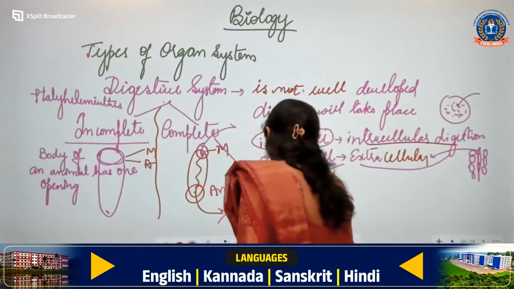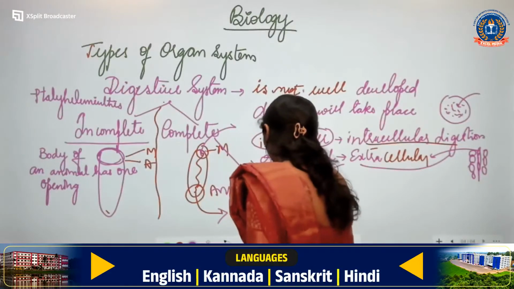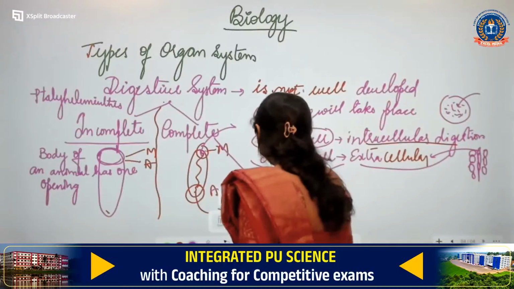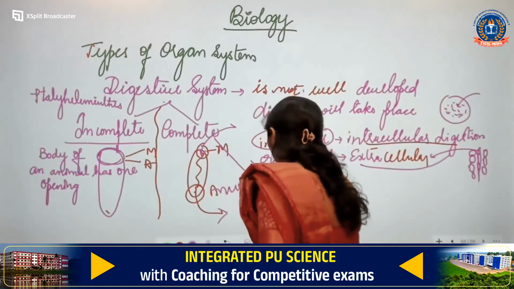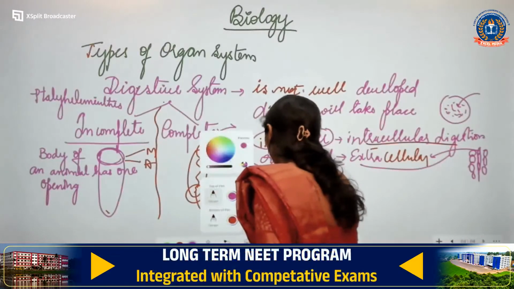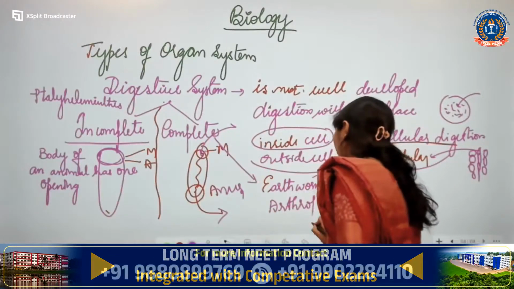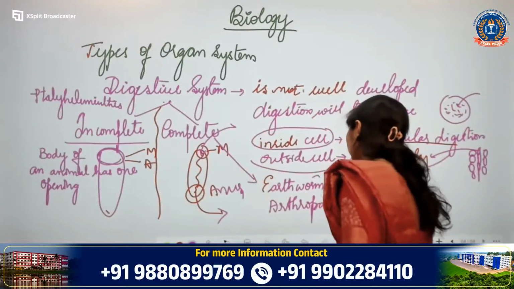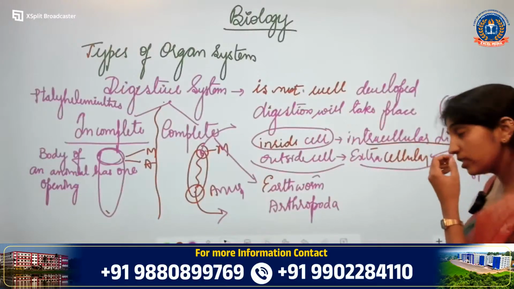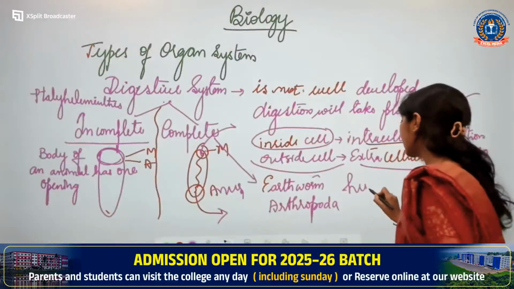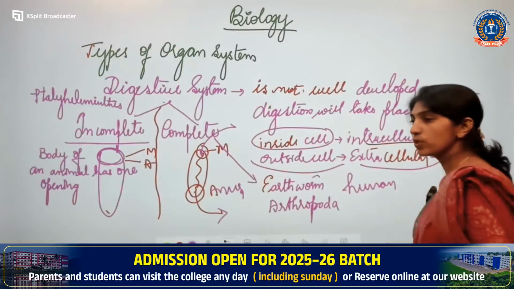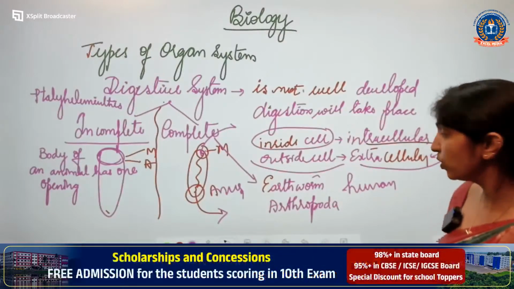Or you can give Arthropoda instead of cockroach, because we write the name of the phylum. Humans, very good. Human being is an example. Yes, other than this, which one do you know? Lizard is an example. Humans is complete.